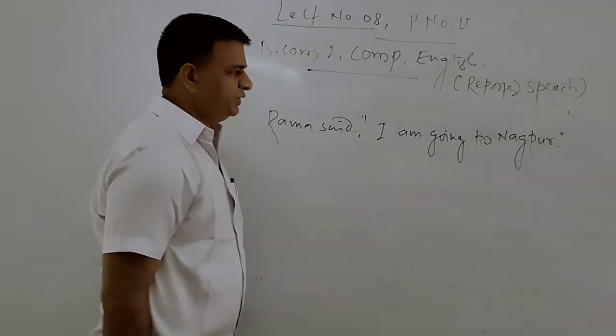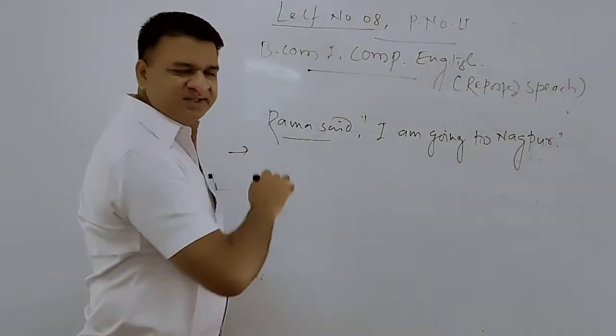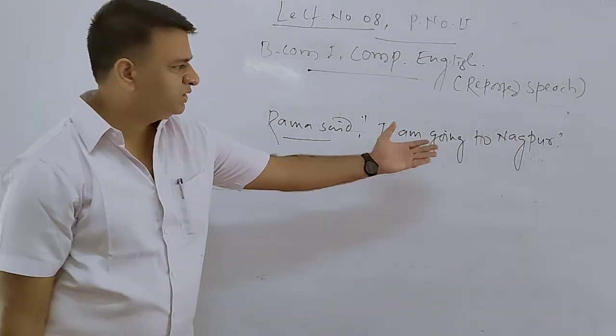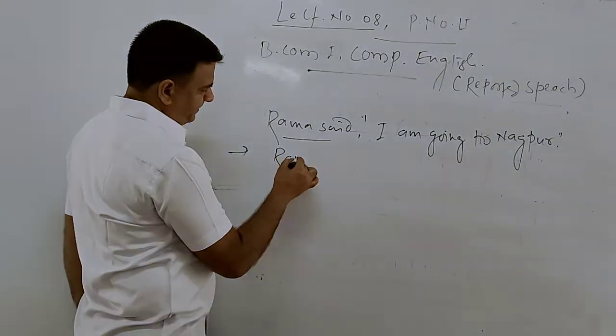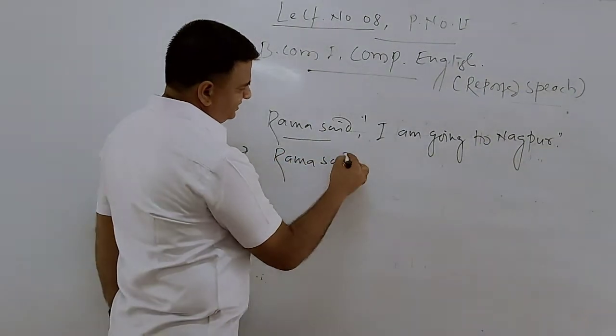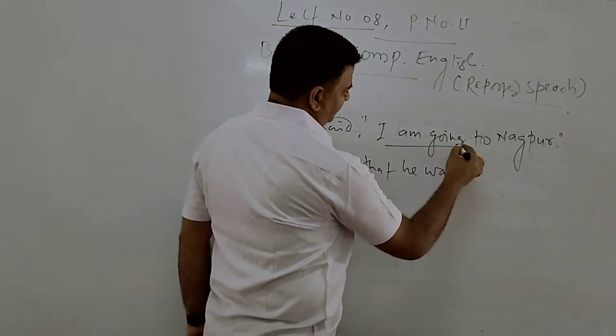Rama said, I am going to Nagpur. The reported speech is in simple past and the content is in the present, so we have to convert it into the past. We simply say, Rama said that